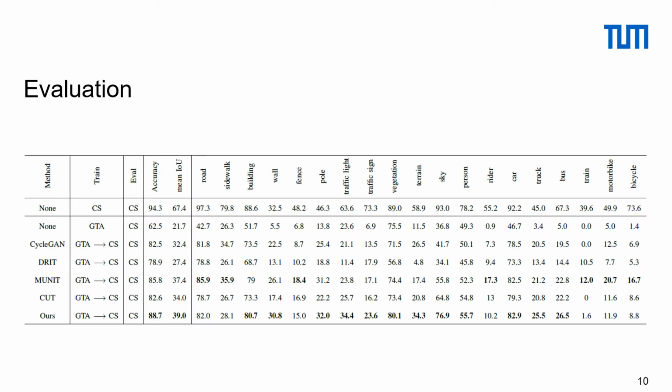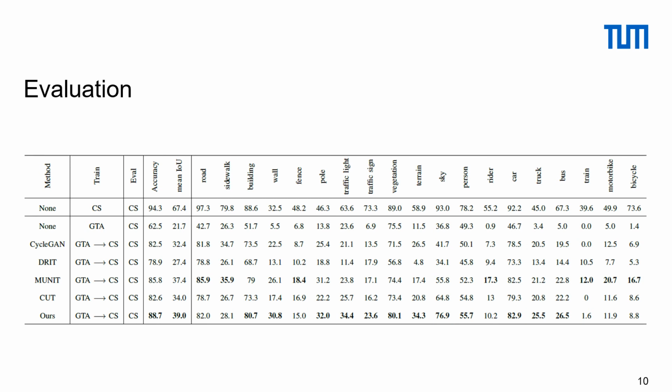For quantitative evaluation, we train a semantic predictor network on the dataset generated by translation of GTA images to Cityscapes. The first row of the table shows the performance of the segmentation algorithm when it is trained on the Cityscapes train set and tested on the Cityscapes validation set. It represents the oracle and the upper bound. The second row shows the result when the segmentation algorithm is trained with the PFT dataset and also tested on Cityscapes validation. Other rows show translation performance of CycleGAN, DRIT, M-Unit, and CUT.